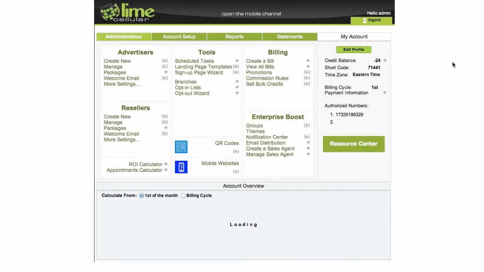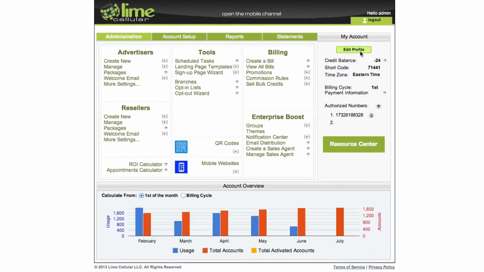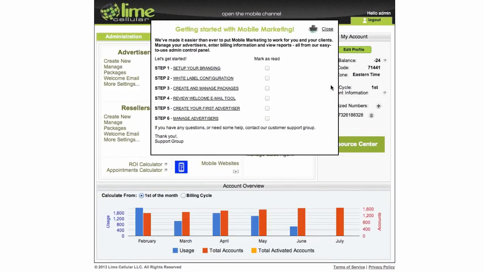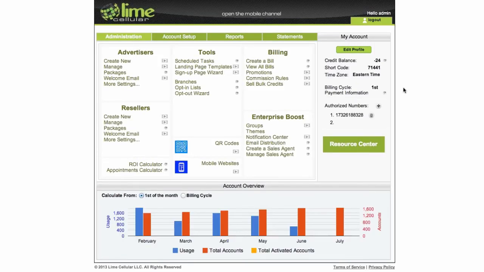We have the getting started screen. I click edit profile here and click save. It will bring me the getting started screen. Those PDFs, I mean, it looks the same, but all the PDFs are new and improved. So if you use them again, or you want more information about all those basic 6 steps that you need to take in order to really take advantage of your white label account, those PDFs are new, fresh and clear. So we thought about all the details in the platform.